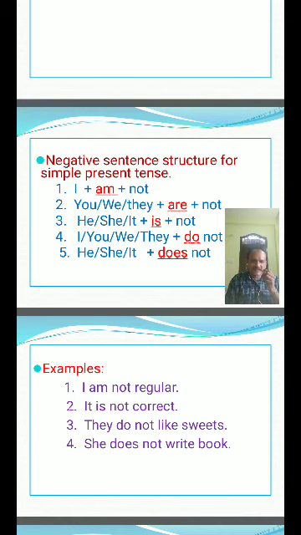You see, while you use does or do, you use the verb in V1 form only.